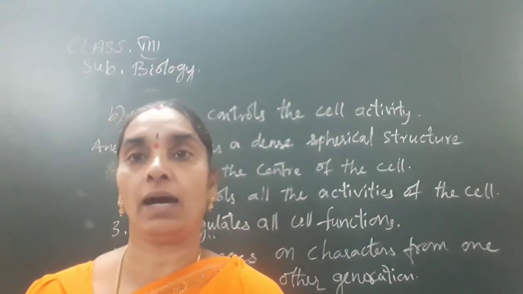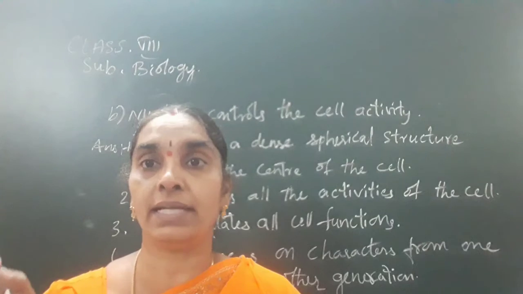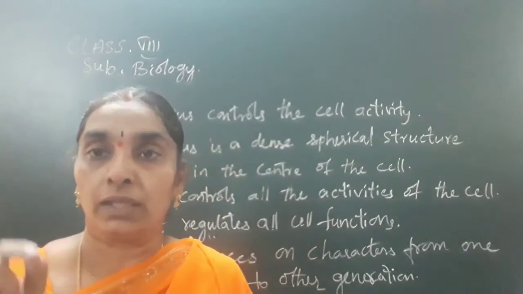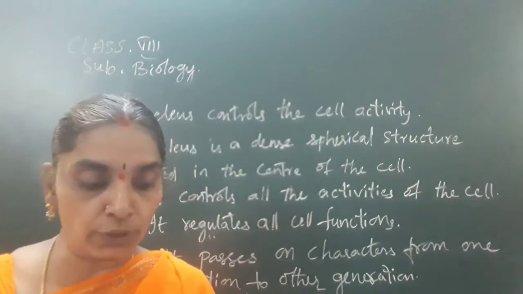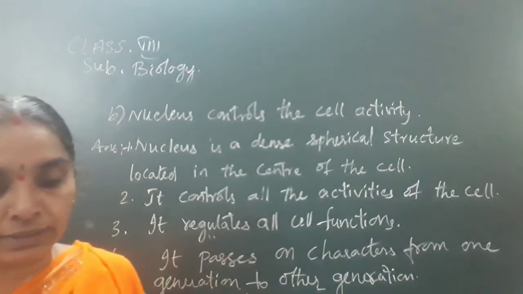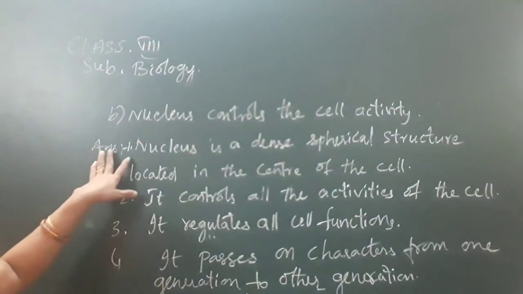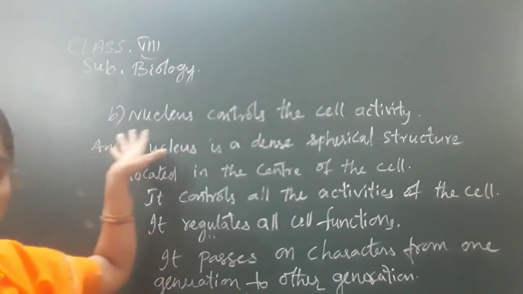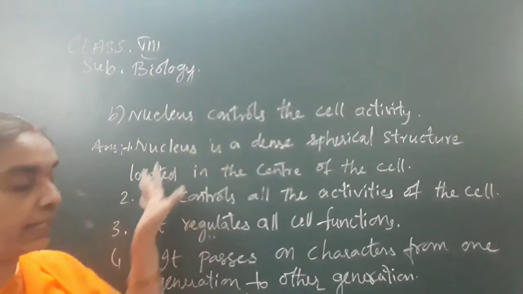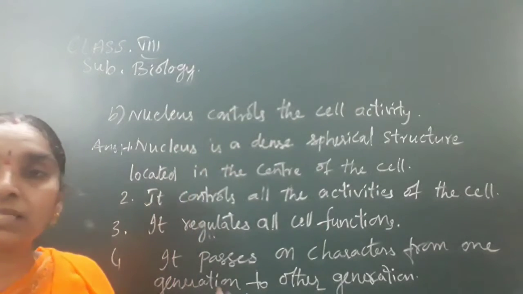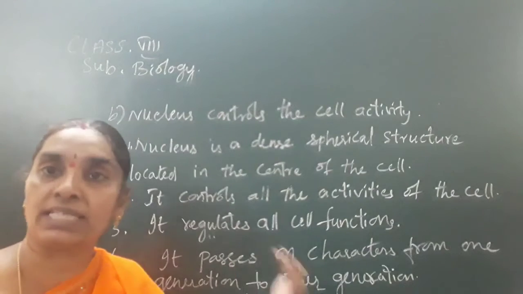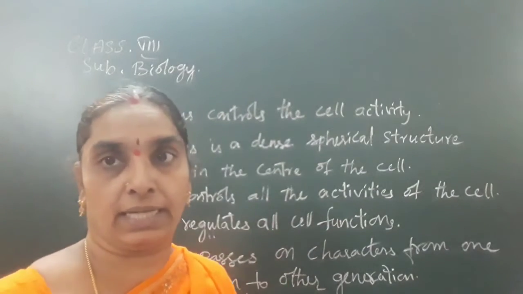Nucleolus contains the RNA and the nucleus contains the DNA, which is deoxyribonucleic acid, and the segments of the DNA called genes act as hereditary vehicles, that is, they transmit the characters from one generation to another generation.